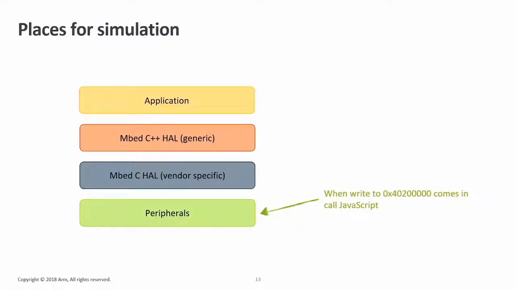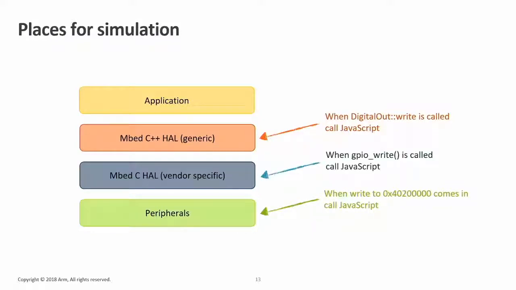The downside is that you make something that's very, very specific for a single board. And it's kind of weird for me, because we already have the C++ HAL and we have the C HAL, and typically no one is going to actually poke into the bits here. So the next thing that I figured, one way we can just create a fake C++ HAL. The only downside is that it requires you to completely rebuild the C++ HAL in something like JavaScript. So where we actually put it is here. Whenever a GPIO write is called, instead of going to the bus and actually writing a 1 or a 0 to that, that's the moment we just intercept it and do something in there.